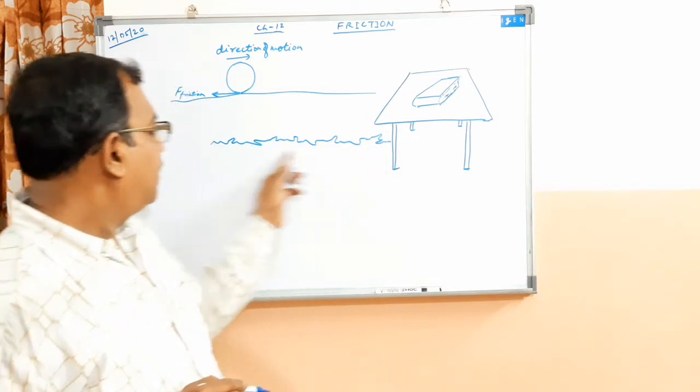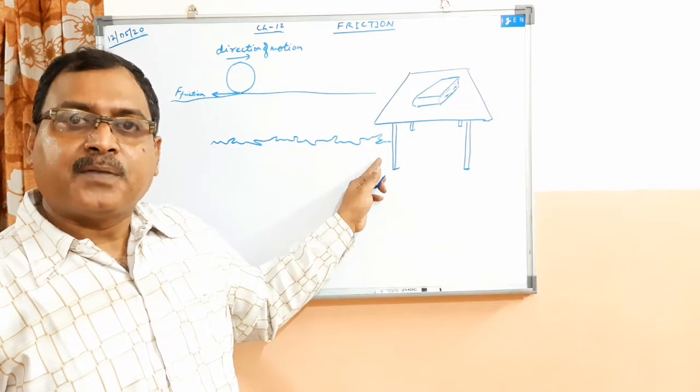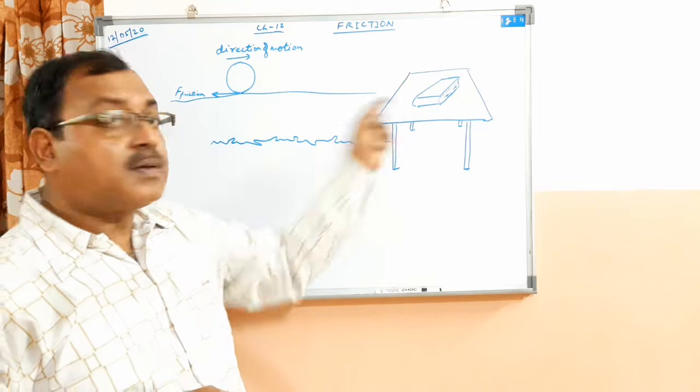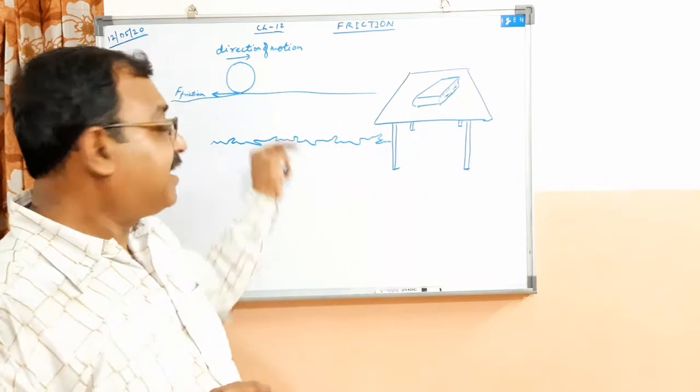This is the surface of the table as it is seen through a microscope. Similarly, the surface of the book will also have such irregularities. Elevations and depressions will be there.